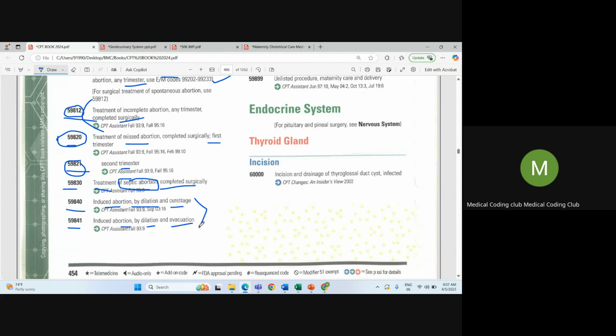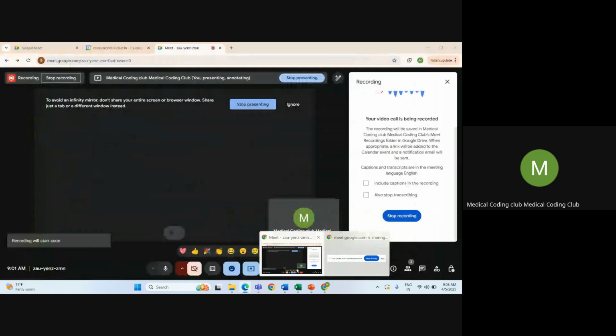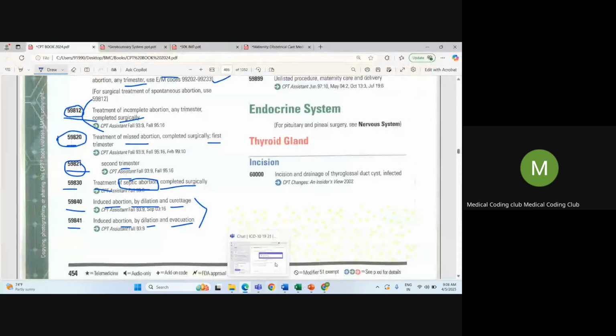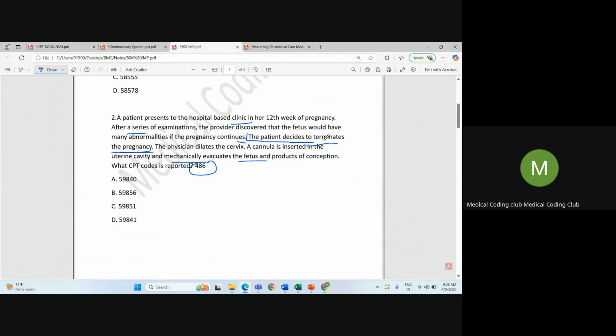So when it is induced abortion, that is intentional abortion, here we will be having two kinds of abortion type. One is medical treatment and one is surgical treatment. Medical treatment means by taking medication, and the other, surgical treatment, means utilizing surgical methods like curettage method and evacuation method. So in our question, as you can see, the patient decides to terminate the pregnancy.